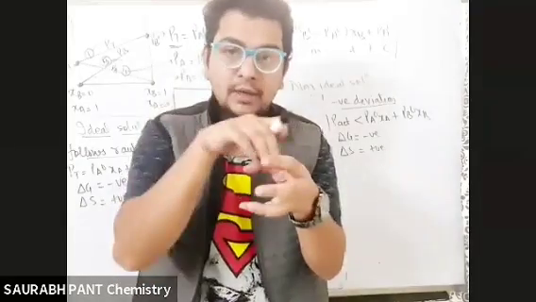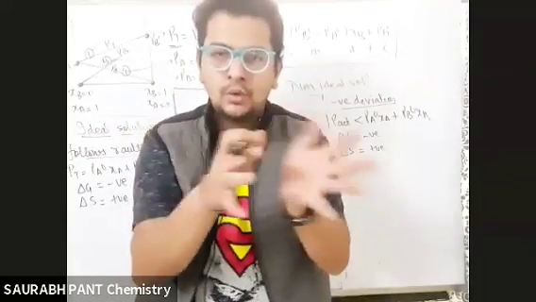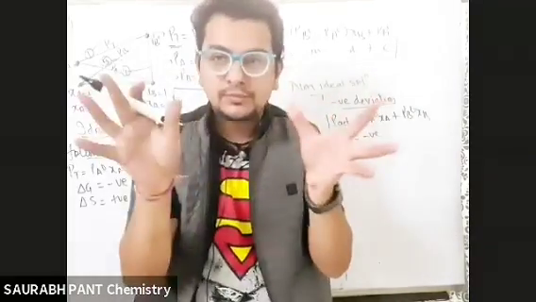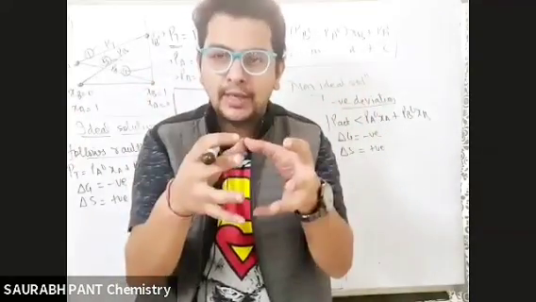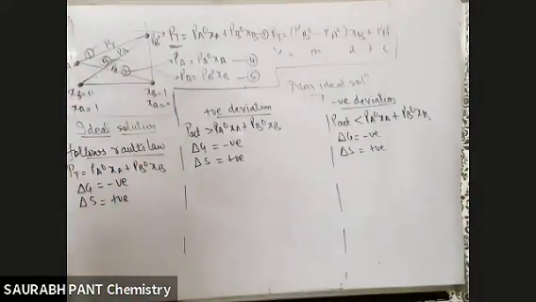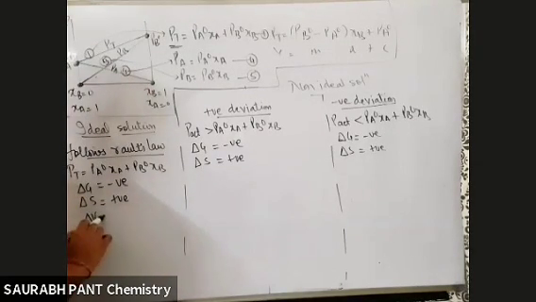So now this 1 liter got more space to move around. This 2 liter also got more space to move around. So they are able to move around more, na yaar. More entropy, more randomness. So here delta S will be positive in all cases. Okay? Next. See, in an ideal solution delta V is 0 and delta H is 0.